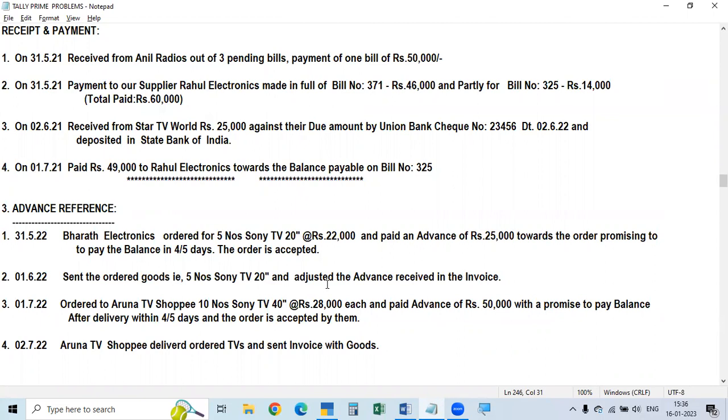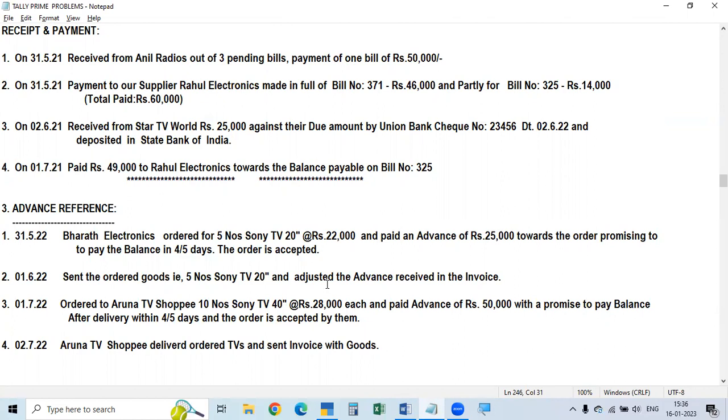Similarly, when we buy, we order goods from the suppliers and make some advance payment. Then the goods are supplied, the invoice is sent to us afterwards, and it is a credit sale only. We will pay the balance amount after some time.